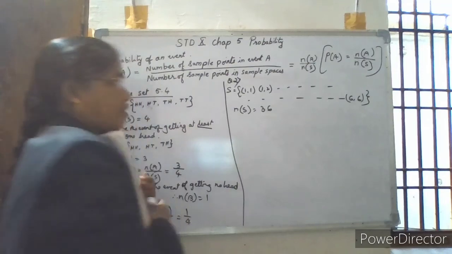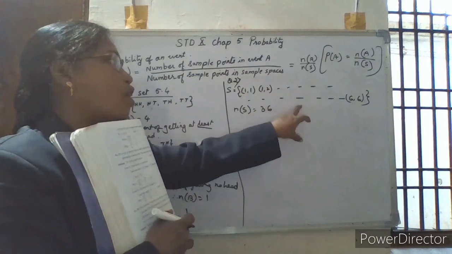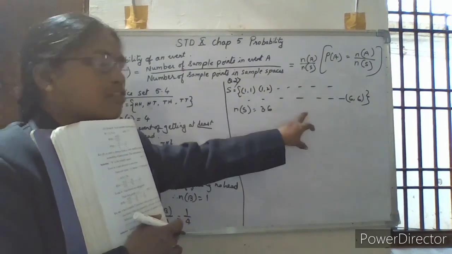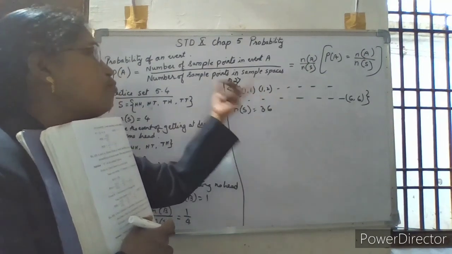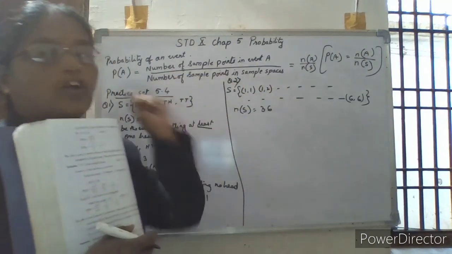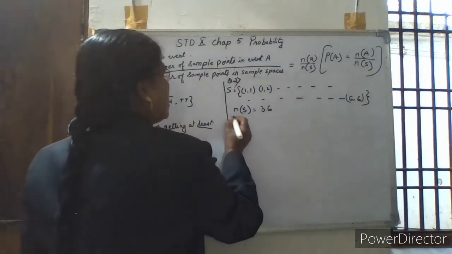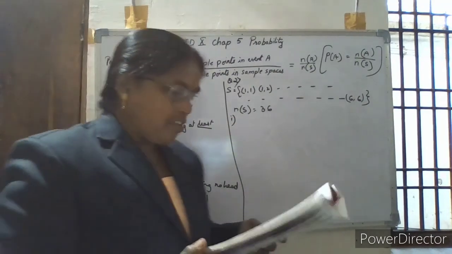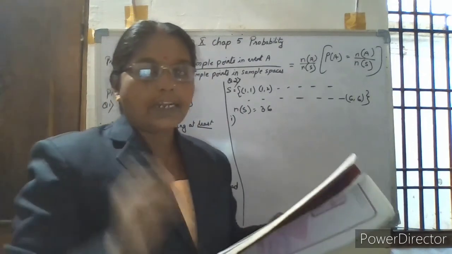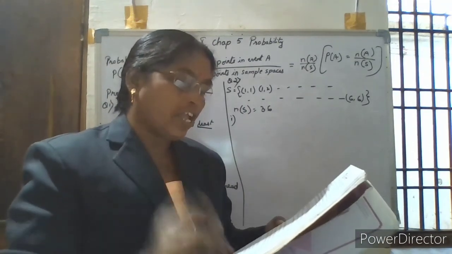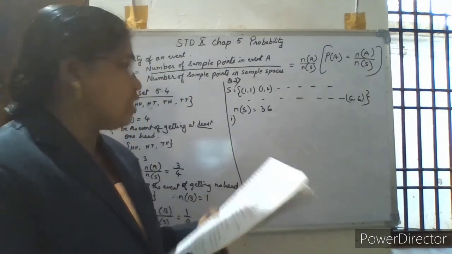You know that. But you have to write everything. You cannot write in short. I have already taught you, so I am not repeating the same thing again because it takes long time. But if such type of questions come, then also you have to write all the sample points. Now for this first question, what is given? The sum of the digits on the upper face is at least 10. At least means at least 10 or more than 10 we have to take.